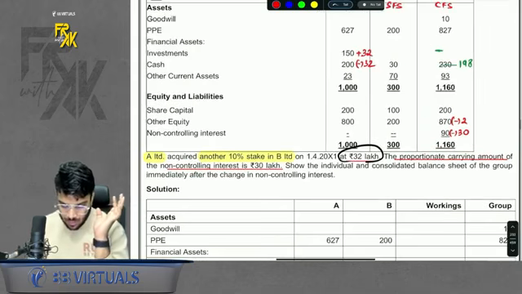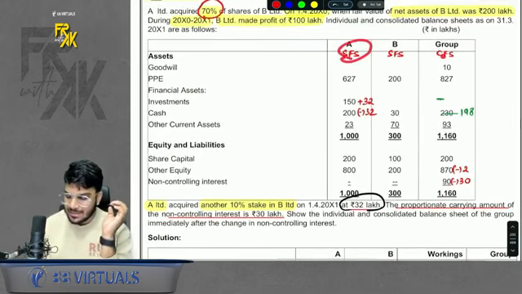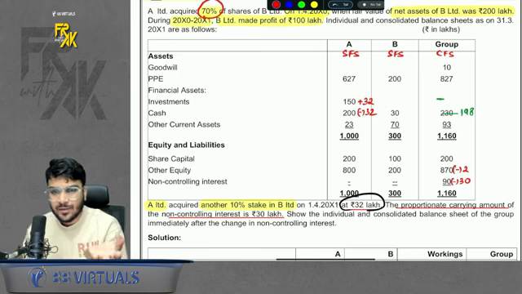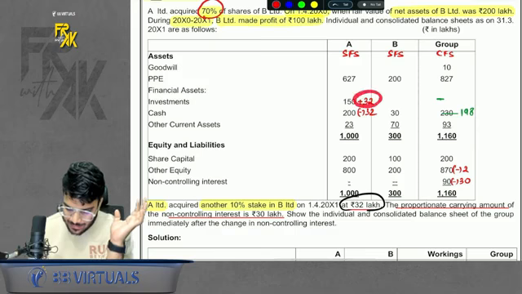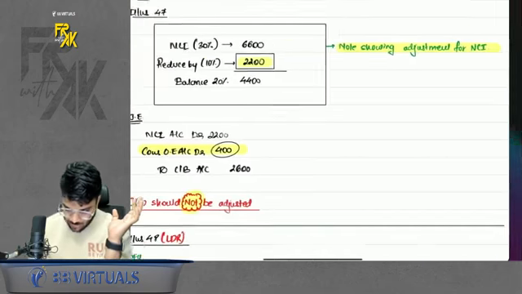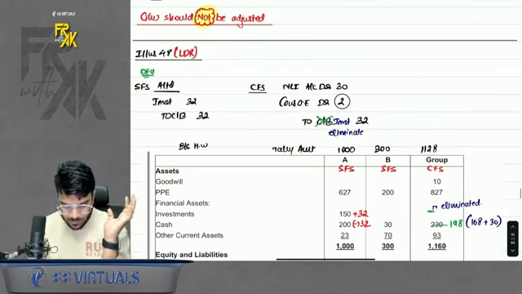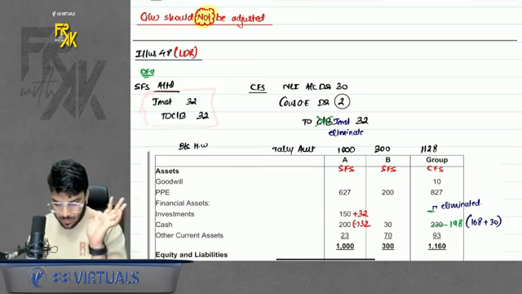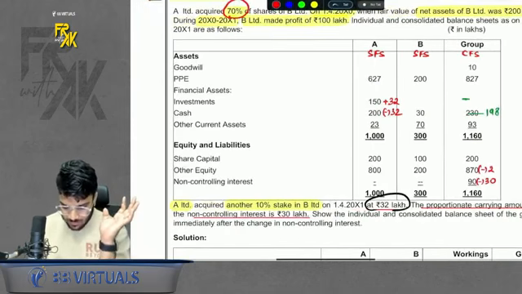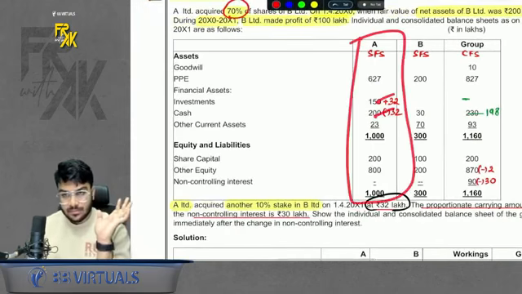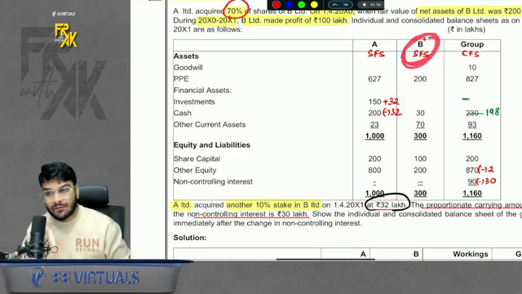Okay, now how will this affect the SFS and CFS? So in SFS, you purchase 10% or you purchase 100%. In SFS, it is just like purchasing an investment. So in SFS, your investment increases and your cash reduces. So the entry in your SFS is something like this: investment to cash bank. Simple. Okay, so your investment increases and cash reduces, balance sheet tallies. B's SFS will have no impact.